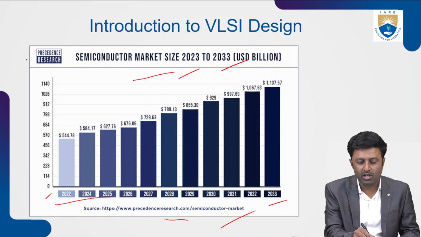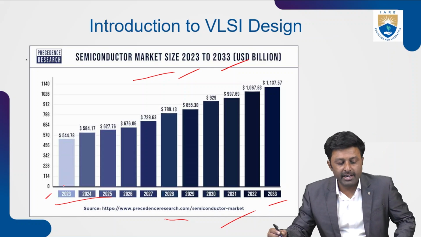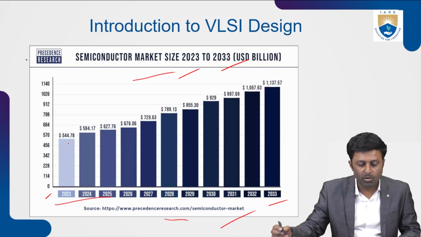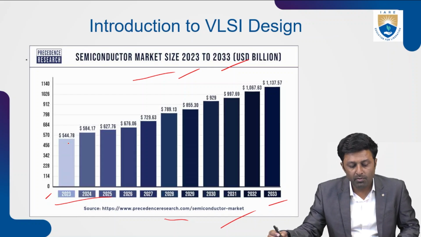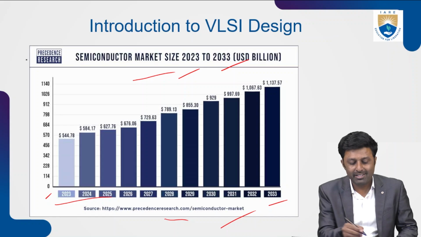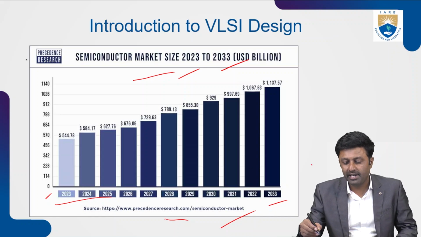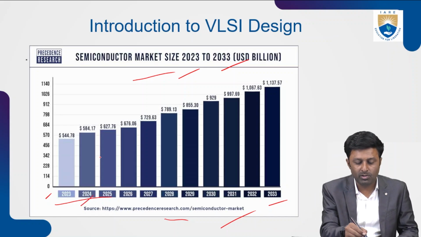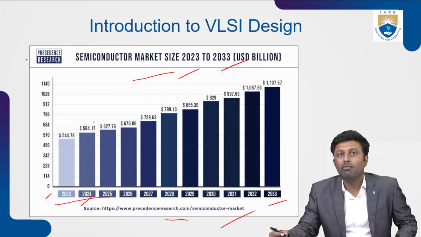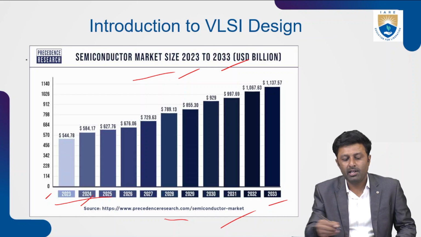As you can see, in 2023 the semiconductor market size is about $544.78 billion. As the years go on, there is a prediction that in the year 2024 it is $584.17 billion.